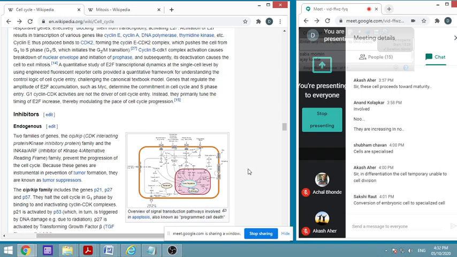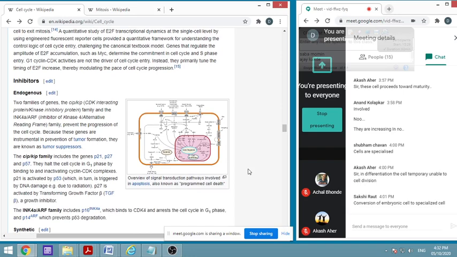proteins or many factors which are causing this, and they are called tumor suppressors. They are either genes or proteins. There are a variety of these. Examples are the CIP, KIP family. They are interacting with the CDK, so we call them CDK interacting, or kinase inhibitory. KIP means kinase inhibitory, or CDK interacting proteins. They will inhibit these CDKs or kinases, and because of that they will not allow the progression of the cell cycle.